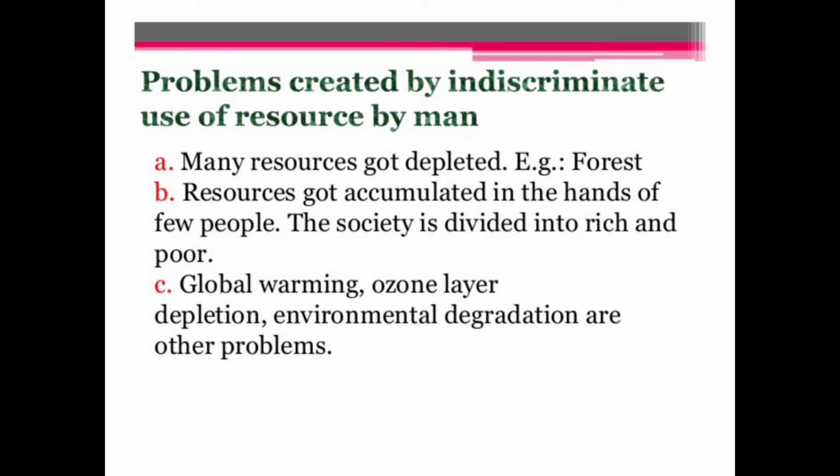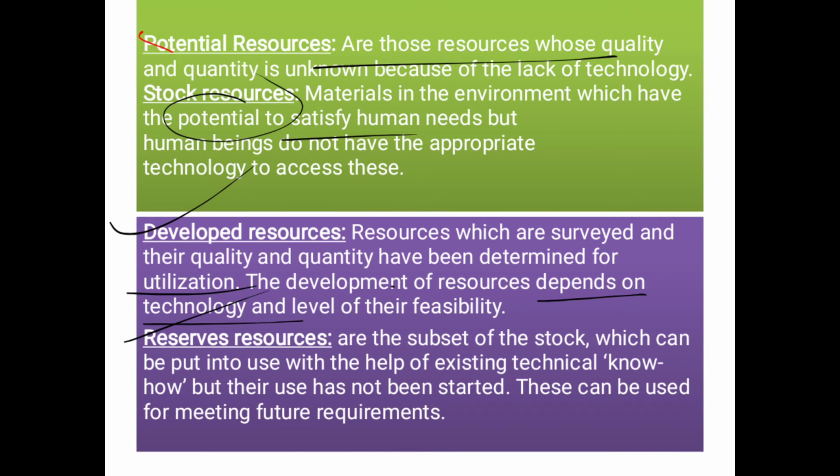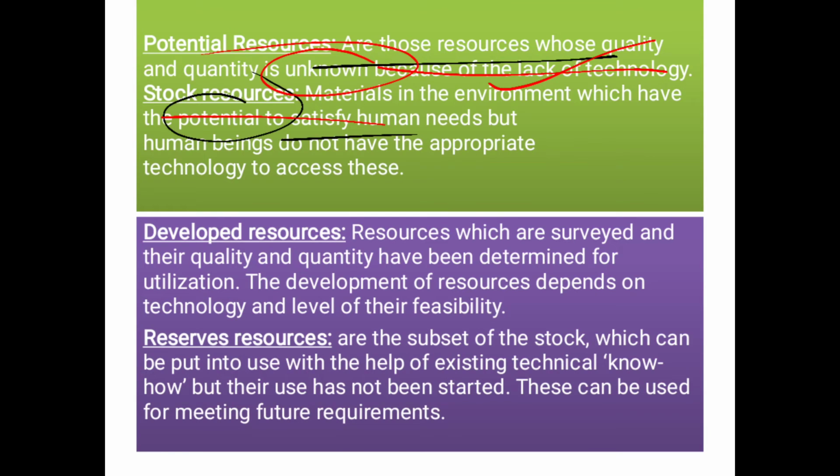Now what happens here, on the basis of development, these are divided again into four parts. Potential resources are those whose quantity and quality are unknown, right? Due to lack of technology, we are using them, but we are not making as much better use as we can. Now, stocks are the materials in our environment which have potential to satisfy our needs, but we do not have the appropriate technology to access them.